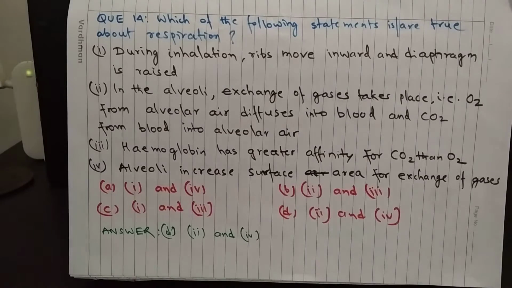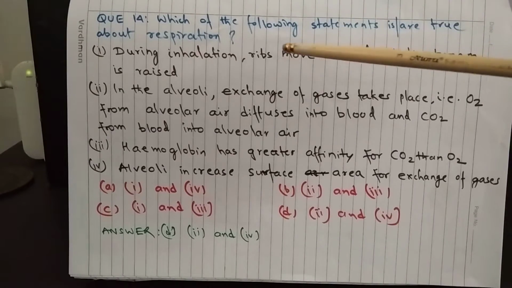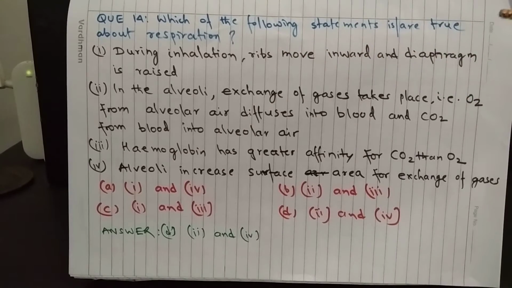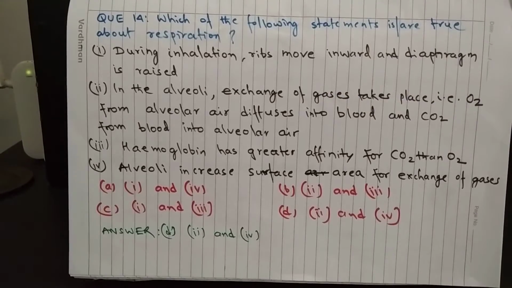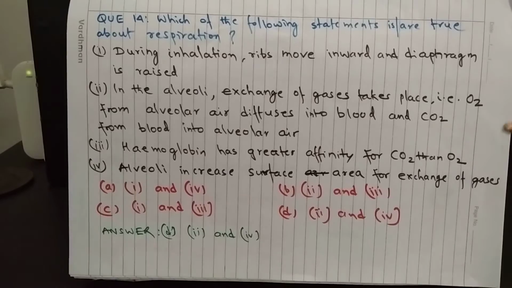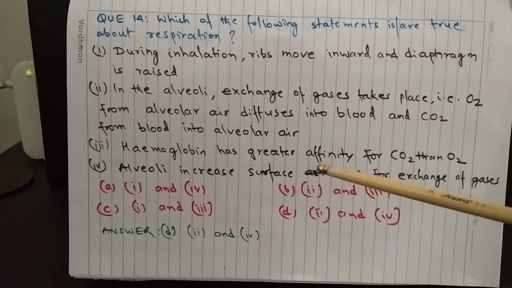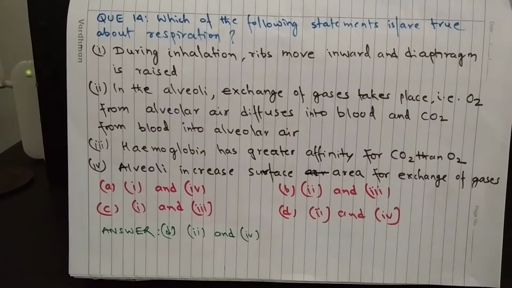Question 14. Which of the following statements is or are true about respiration? Number 1. During inhalation, ribs move inward and diaphragm is raised. Number 2. In the alveoli, exchange of gases takes place, that is, oxygen from alveolar air diffuses into blood and carbon dioxide from blood goes into alveolar air. Number 3. Hemoglobin has greater affinity for carbon dioxide than oxygen. And number 4. Alveoli increase surface area for exchange of gases.